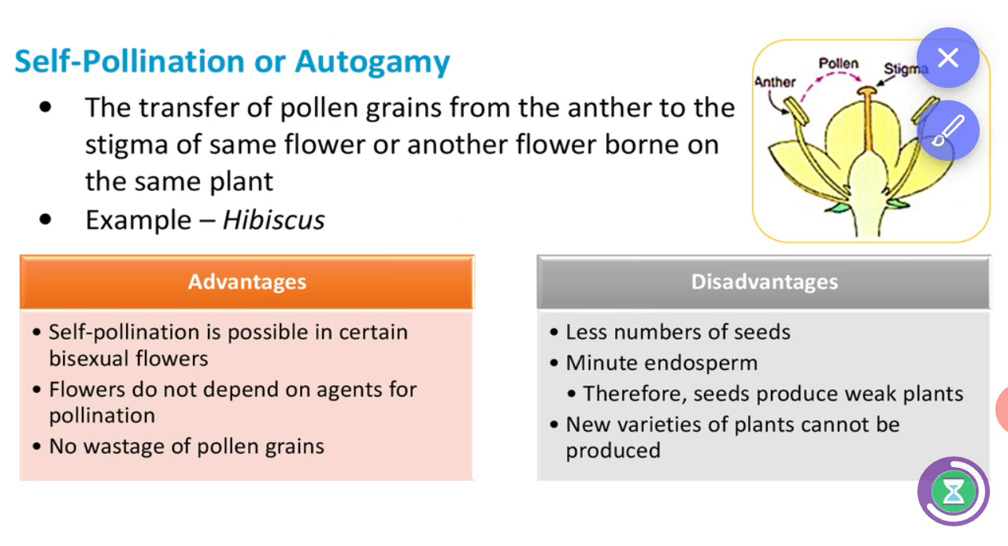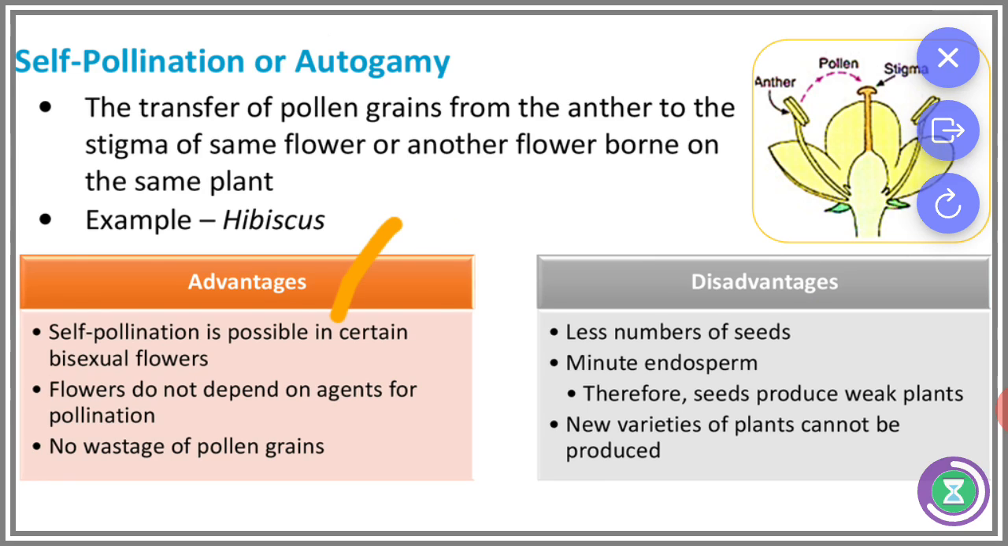இதை நீட் பண்ணி இருக்காது. And there is no wastage of pollen grains. These are the advantages of self pollination. And what are the disadvantages? That is, a smaller number of seeds are produced and the endosperm will be minute. Therefore the seeds produce weak plants. New varieties of plants cannot be produced in this type.